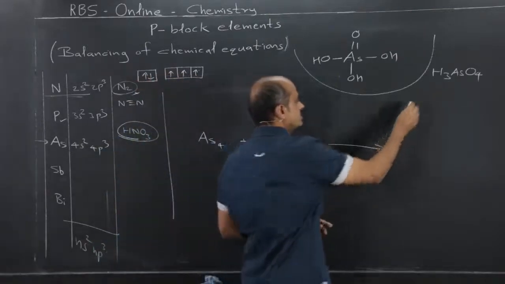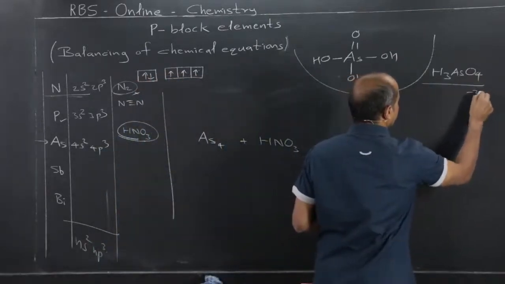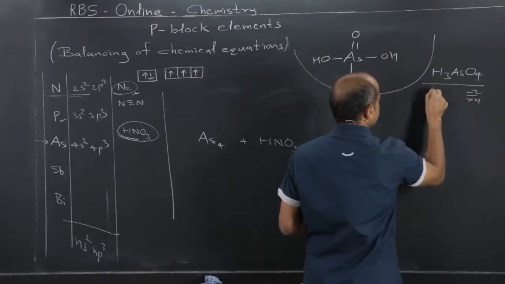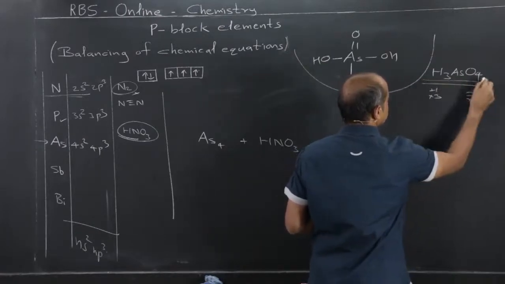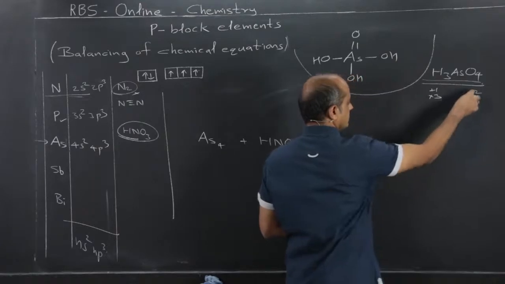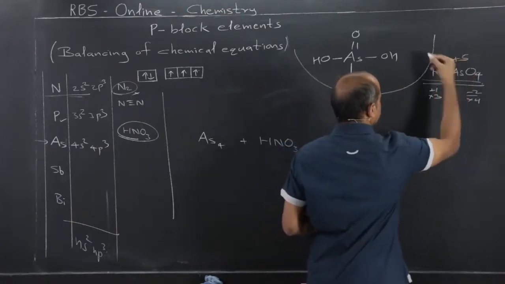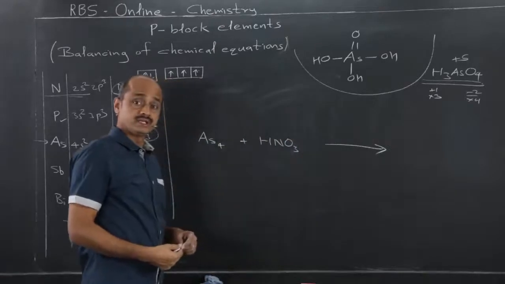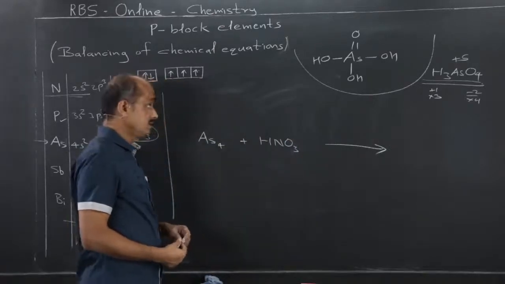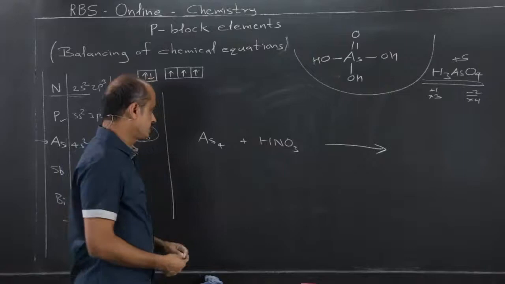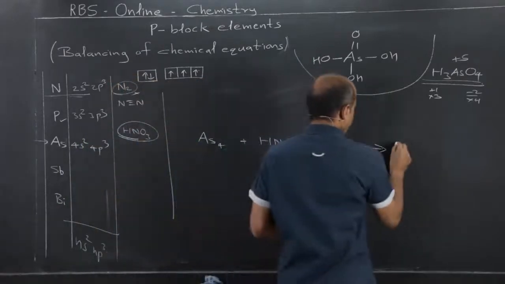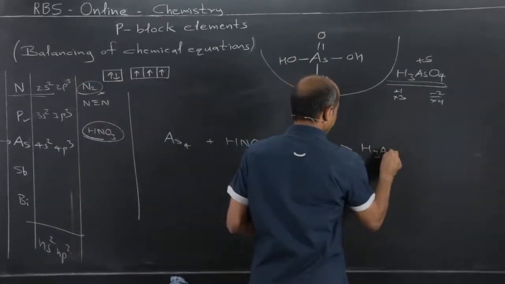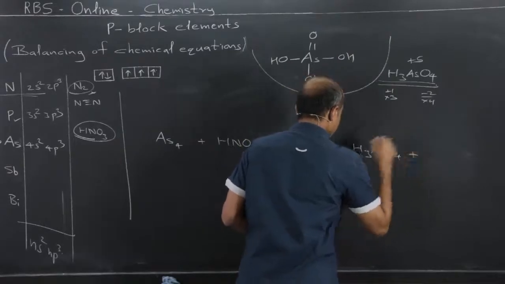And the oxidation number, if you calculate, -2 into 4 plus 1 into 3, so this becomes -8 plus 3, means +5. Same thing like what we have seen in case of phosphoric acid. Phosphorus carries +5 oxidation state, and therefore H3AsO4.